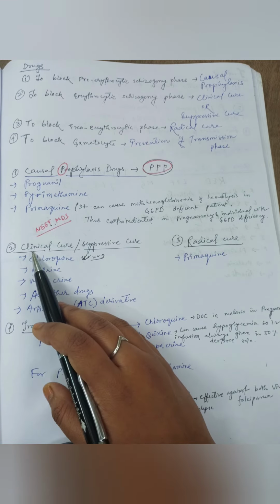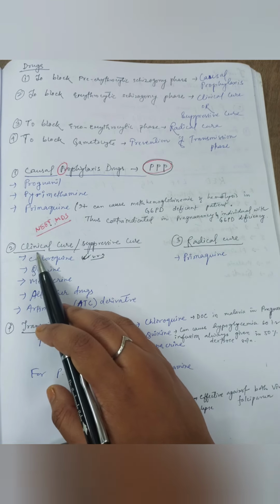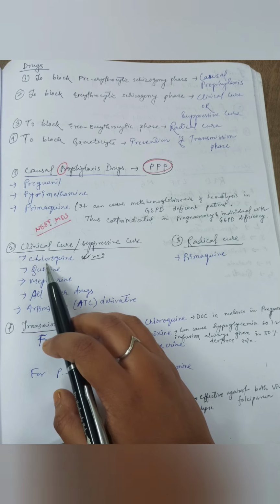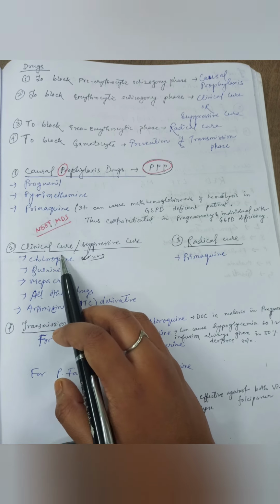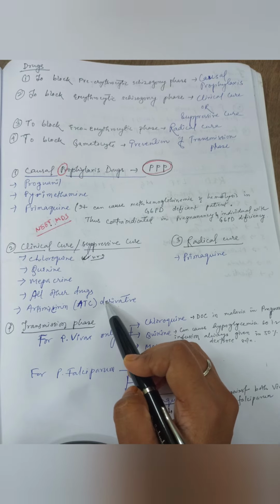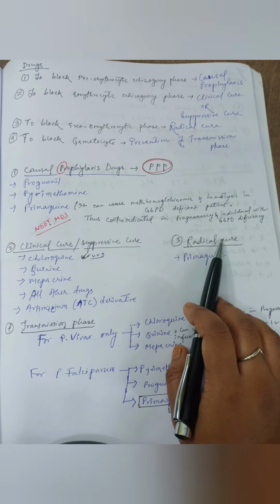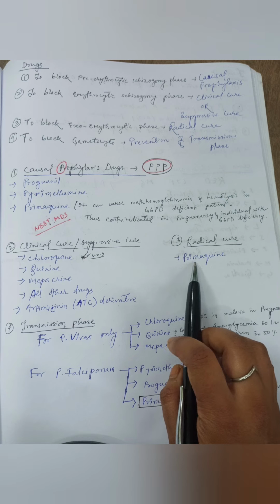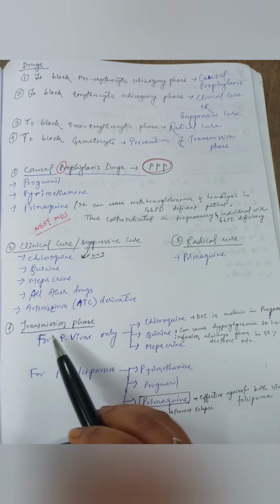Then for the second step of blocking, the drugs that are used are known as clinical cure drugs or suppressive cure drugs. So the drugs that fall under these are chloroquine, quinine, mepacrine, and artemisinin derivatives, that is ACT derivatives. Then to block the radical cure stage, the drug that is used is primaquine.